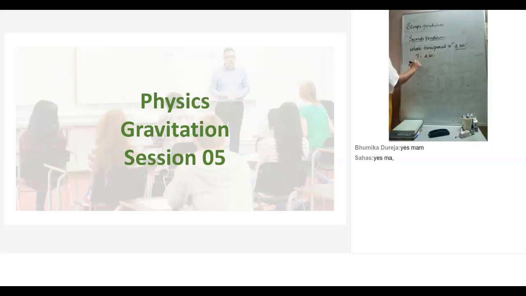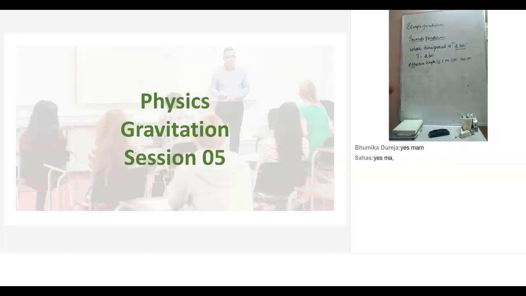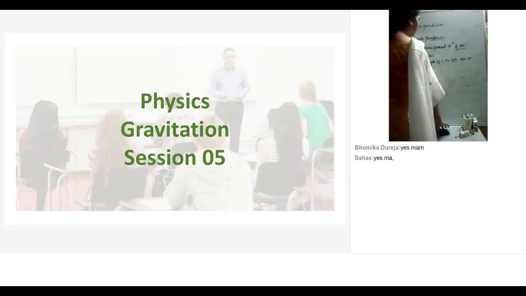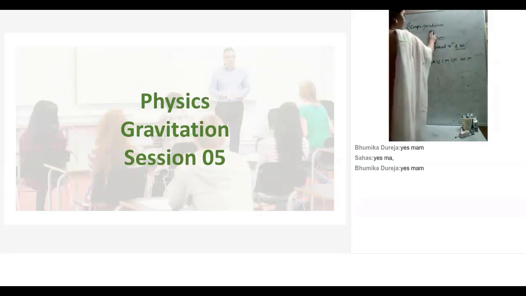And for this pendulum, for the time period to be 2 seconds, the effective length of the pendulum will be approximately 1 meter, or in other words, 100 centimeters. For the time period to be 2 seconds, the length of the string or the effective length of the pendulum should be 1 meter or 100 centimeters. Did you understand? So this is one kind of pendulum called a seconds pendulum whose time period is 2 seconds with the above mentioned specifications. And now let us see how to calculate time period.